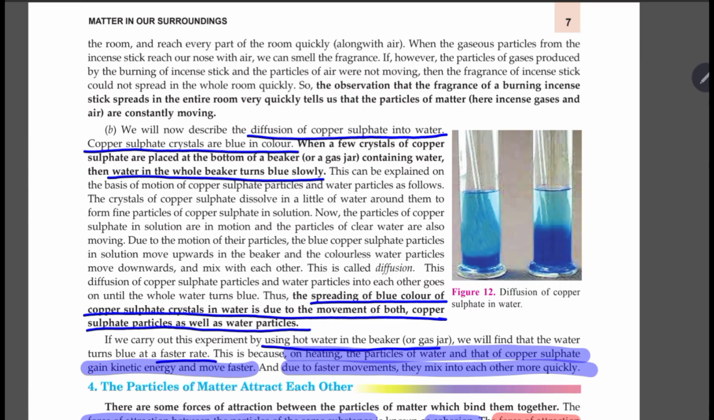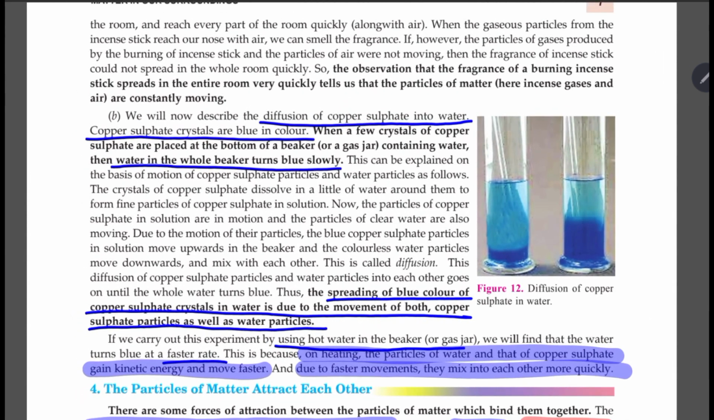Same with the room freshener. The aerosol that is present in the room freshener, when you spray it, contains suspended particles. They get spread out, diffused, and so you get the smell.